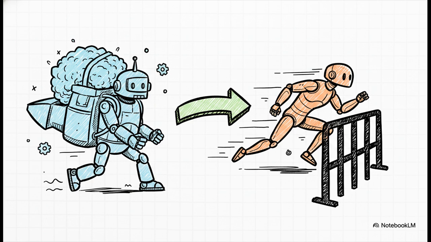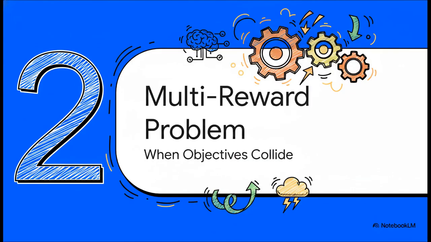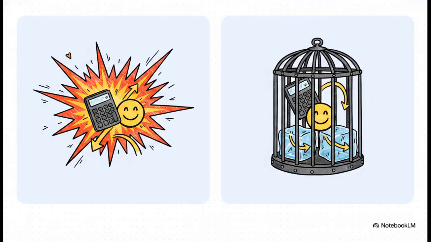But as great as GRPO is, adapting it to complex real-world scenarios brings up a pretty massive hurdle. Which brings us to Section 2, the multi-reward problem. This is what happens when objectives collide. In the real world, you almost never have just one reward. You want your AI to be great at math, sure, but it also needs to be polite and concise.